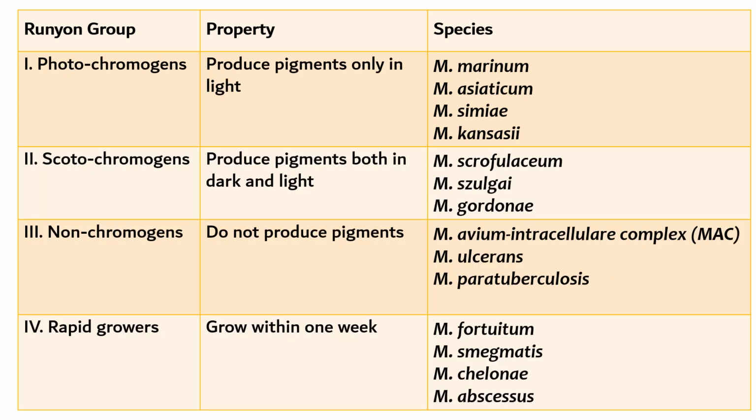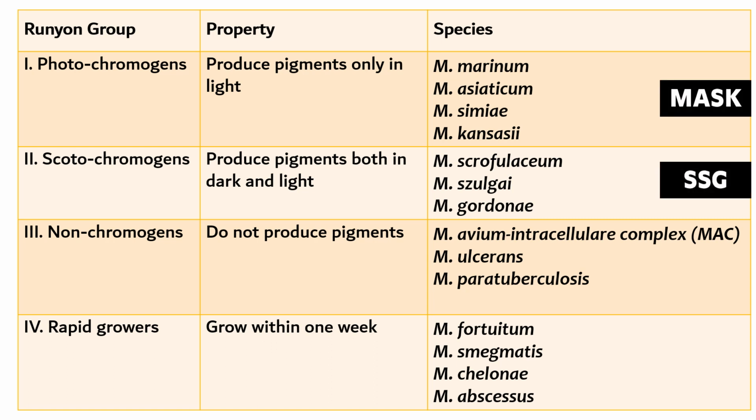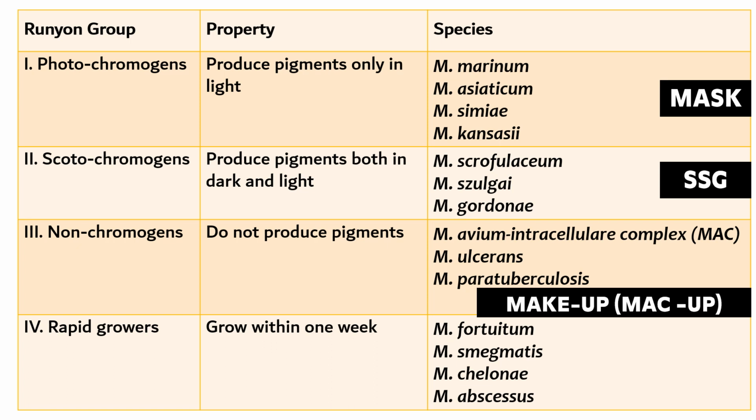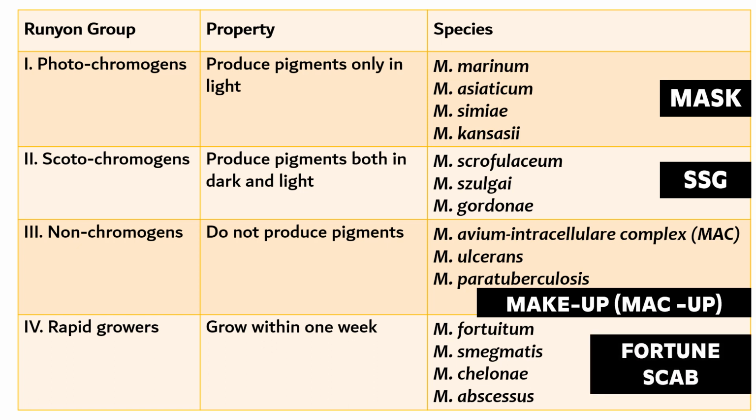We'll have a look at all the mnemonics now. For photochromogens, the mnemonic is mask. For scotochromogens, the mnemonic is SSG, split skin graft. For non-chromogens, the mnemonic is MACUP. For rapid growers, the mnemonic is fortune scab.